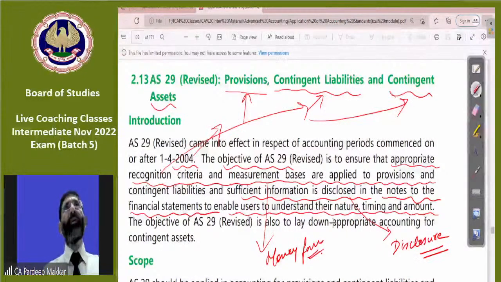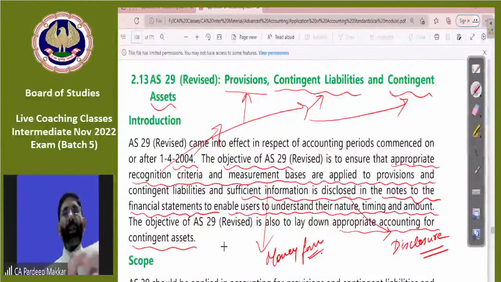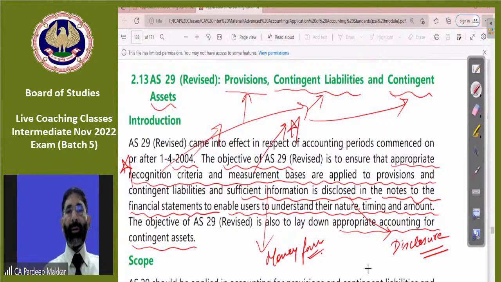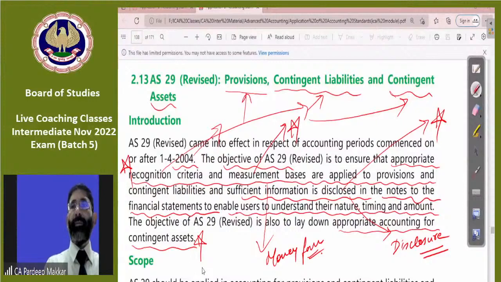And the final objective he has mentioned is to lay down appropriate accounting for contingent assets. So this is all to be consolidated. One is recognition. Second is measurement. Third is disclosure. Fourth is accounting for contingent assets. Write it down. Recognition.